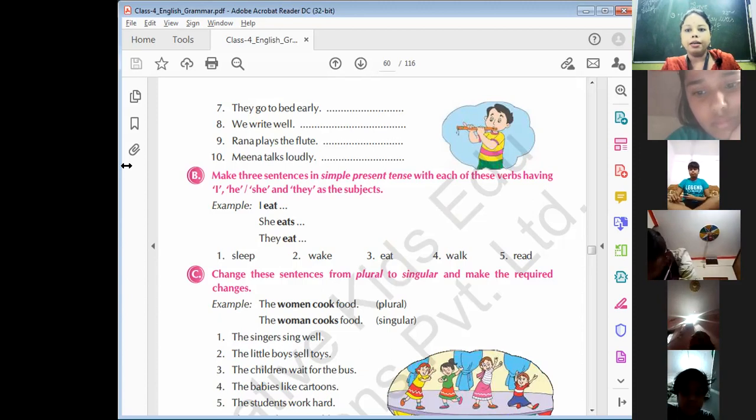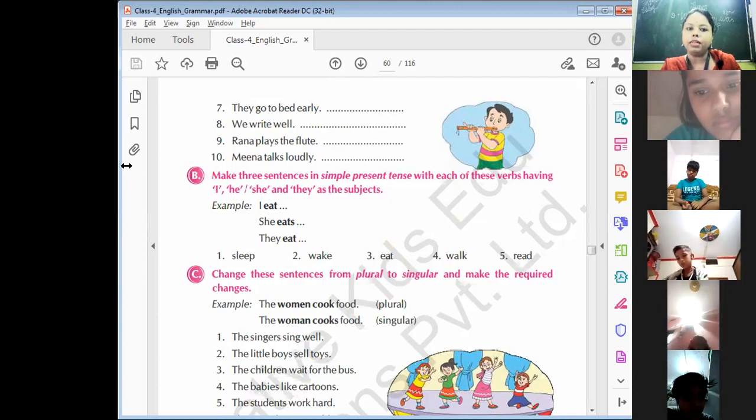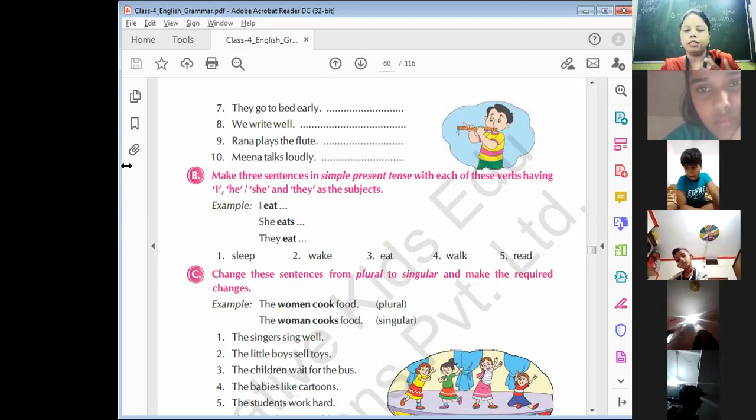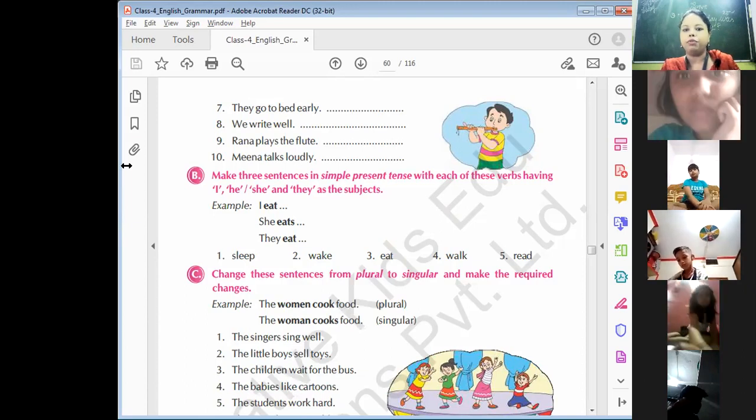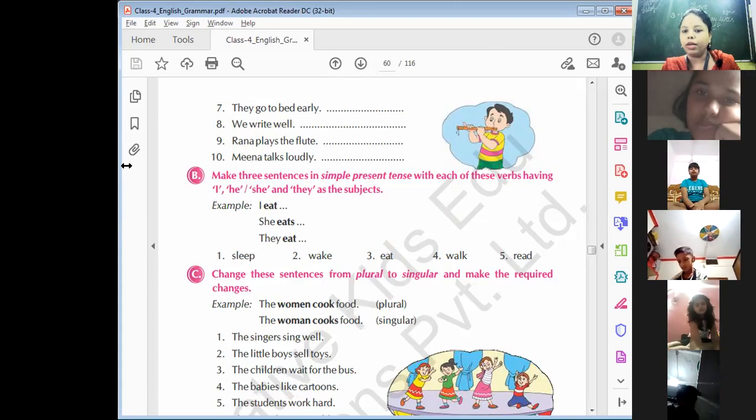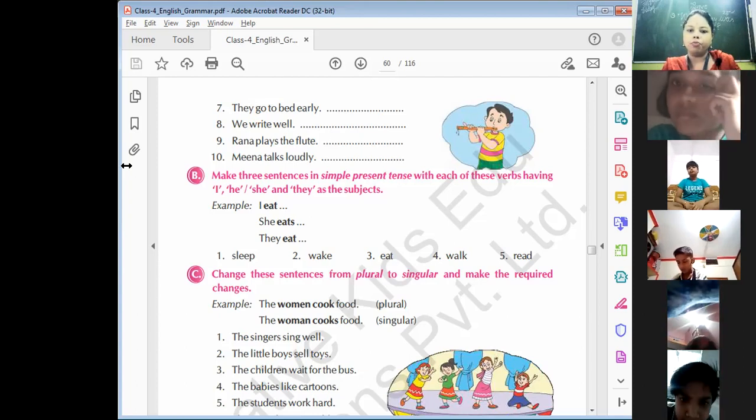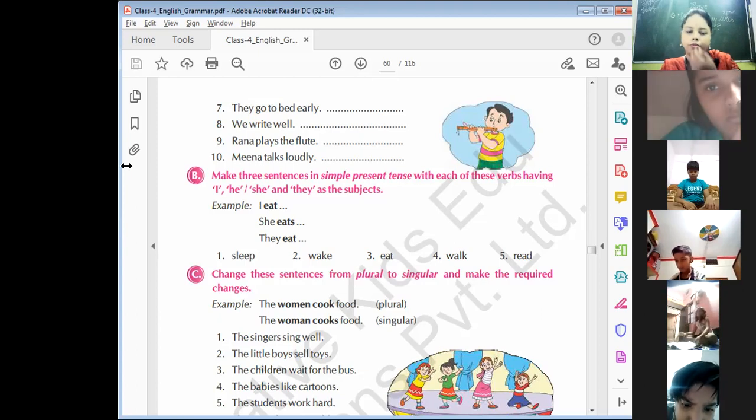Why? Because it's singular. And in simple present tense, जब हम simple present tense लिखते हैं, something which we do every day, then we have to use S with the verb. Like if some subject is singular, then we have to use S with the verb. If subject is plural or I, you, we, they, or any plural, we don't have to use S with the verb. We have to use the original form of the verb.